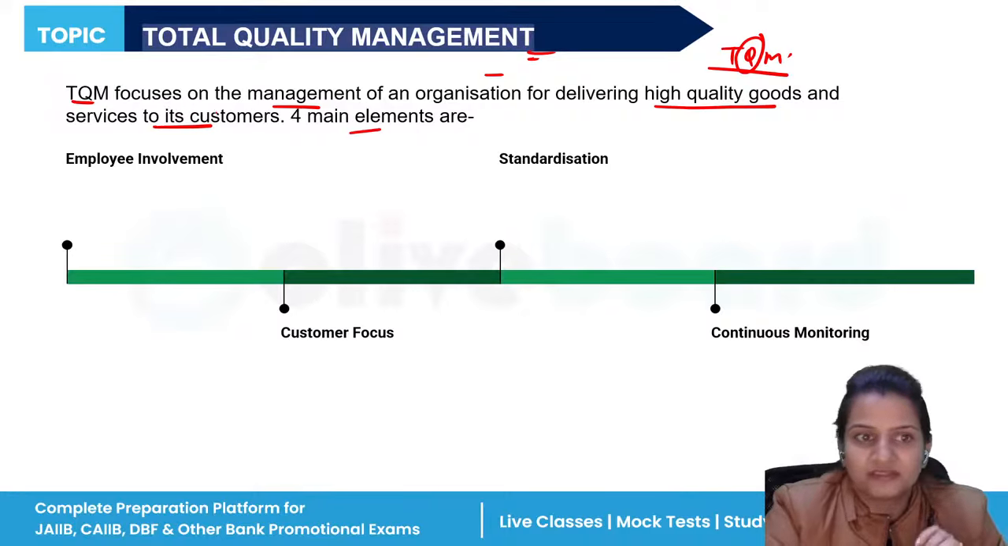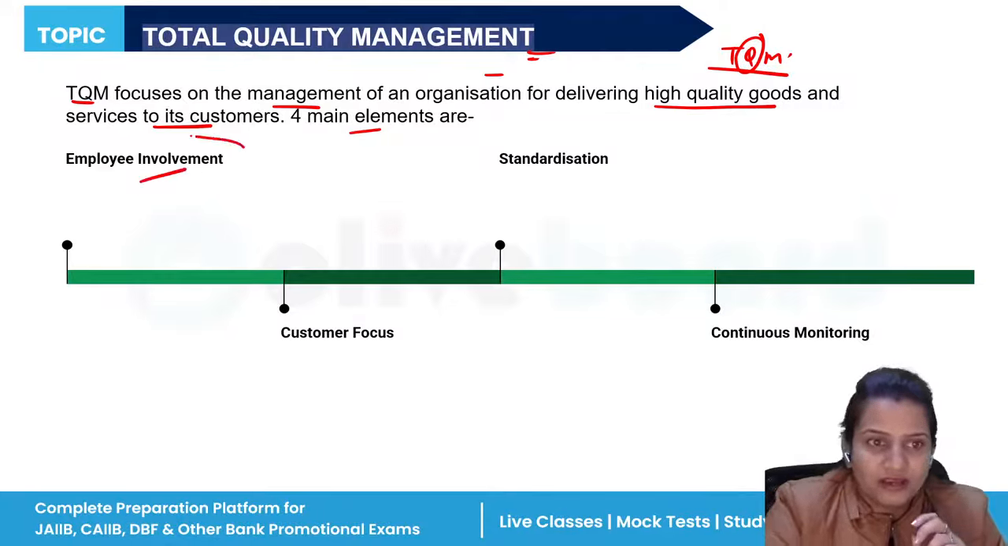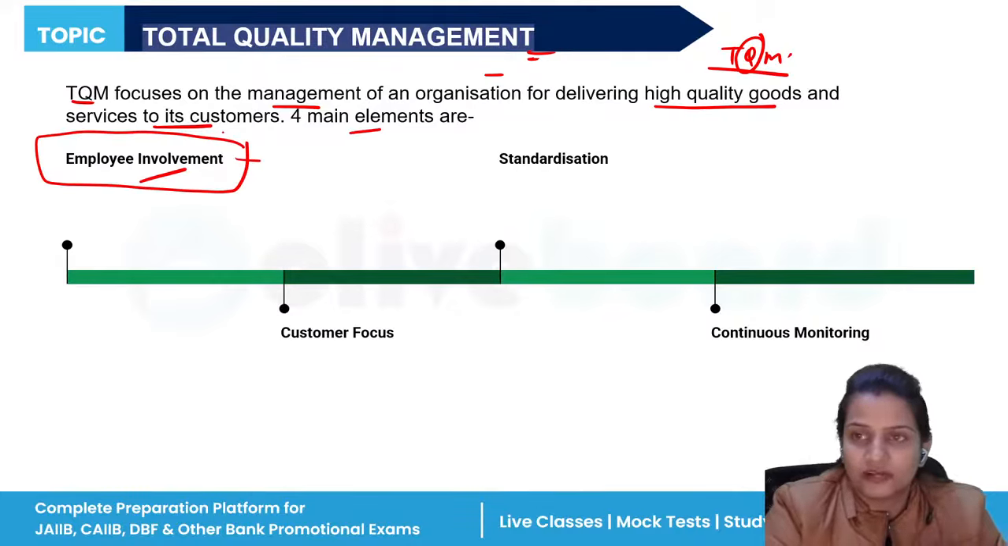The four main elements are, first, employee involvement. If employees are involved, we get to know what type of products we should launch and what type of clients we are catering to. Employee involvement tells all the aspects related to the customers, because every employee is dealing with different customers. They know better what type of need each customer has. So employee involvement is important for making quality products.